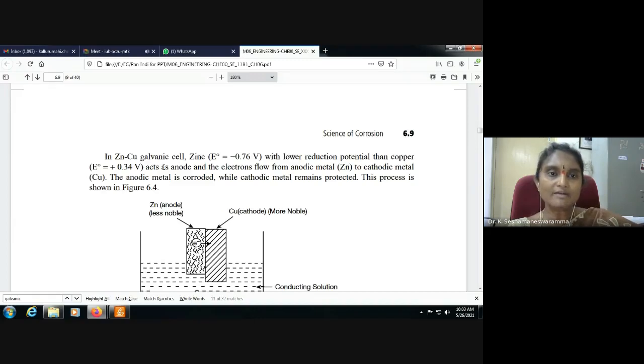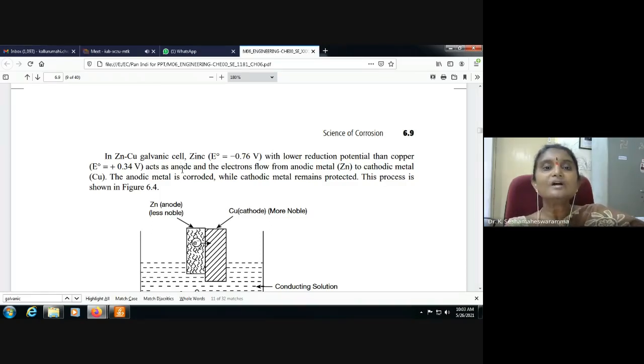In the zinc-copper galvanic cell, the zinc electrode potential is minus 0.76 volts, a lower reduction potential. Copper's electrode potential is plus 0.34 volts. Zinc acts as the anode, and the electrons flow from the anodic metal, zinc, to the cathodic metal, copper.